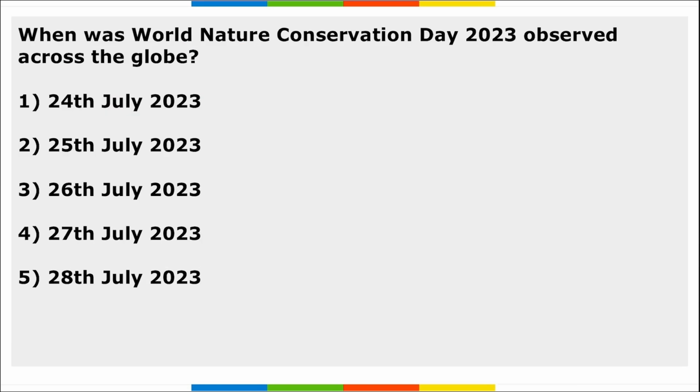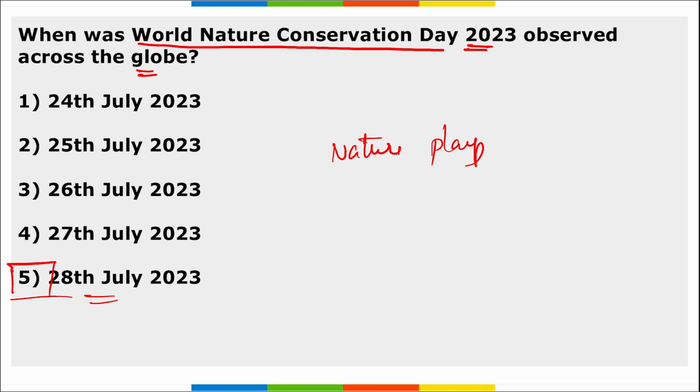Next, when was the World Nature Conservation Day 2023 observed across the globe? It is on 28th of July that we observe World Nature Conservation Day, and it is to create awareness about the importance of protecting natural resources and wildlife. The day also aims to educate people about the necessity of conservation of natural resources, biodiversity, and ecology across the world. Here, remember,